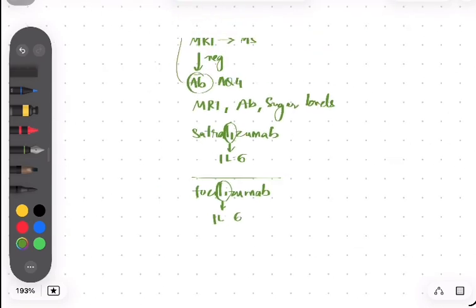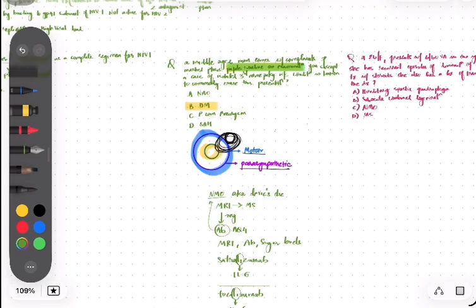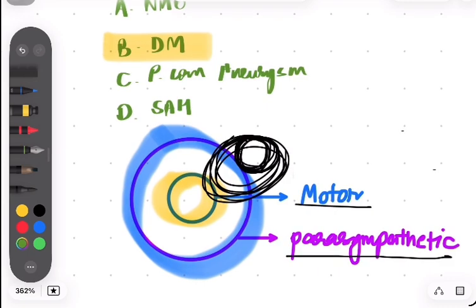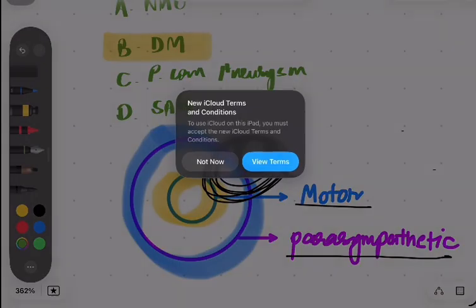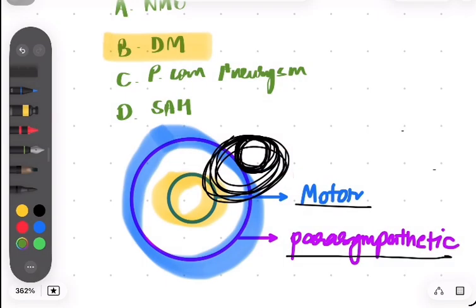Okay. Now, when will you pick subarachnoid hemorrhage? Because that was the last option, right? You would pick subarachnoid hemorrhage when you have a patient who has meningeal irritation signs. So, subarachnoid hemorrhage can be caused by a rupture of an aneurysm in the brain. And the most common place where this aneurysm occurs is the circle of Willis. So, you will have meningeal irritation signs along with the third nerve palsy. So if you have third nerve palsy symptoms and meningeal irritation signs, then you pick subarachnoid hemorrhage.